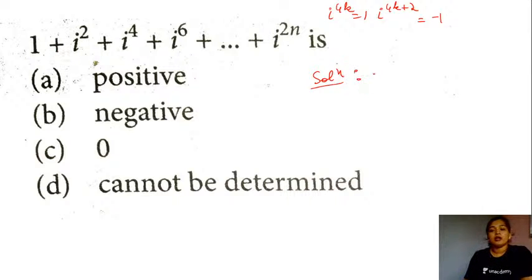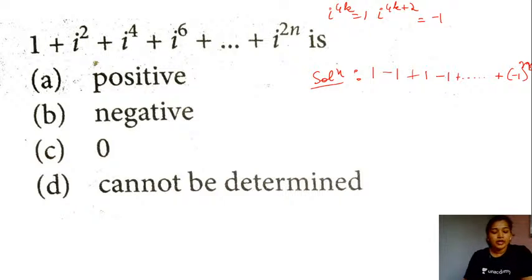So number 1 as it is, iota square, this value is minus 1, iota raised to the power 4, this is plus 1, iota raised to the power 6, right? This would be minus 1 and so on. What is the last term that we are given? Iota raised to the power 2 times n, right? I can take this as iota square raised to the power n, which is going to be minus 1 raised to the power n. So as you can see, all of them are going to cancel out and become 0, but we do not know what will be the value for the last term here, that is minus 1 raised to the power n, unless or until the value for n is defined, right?